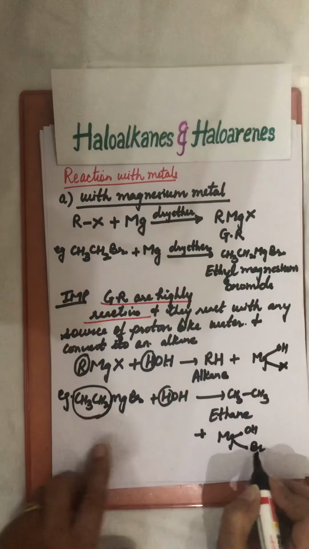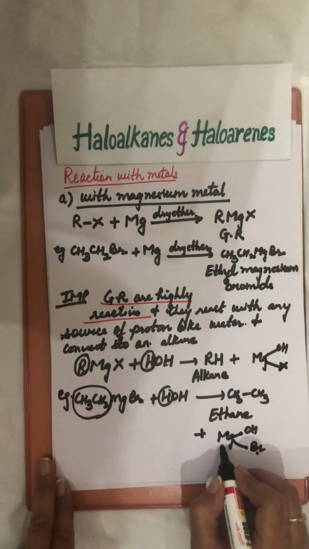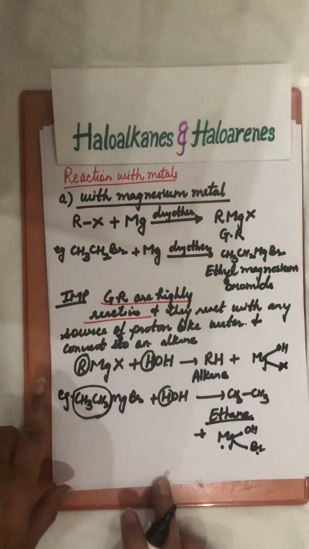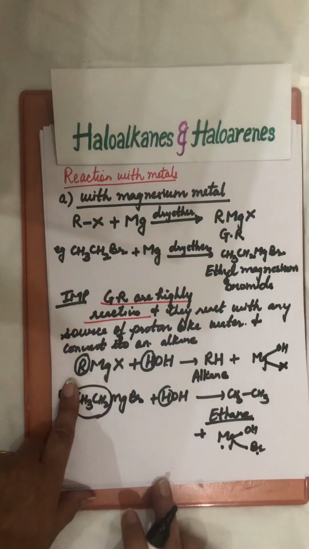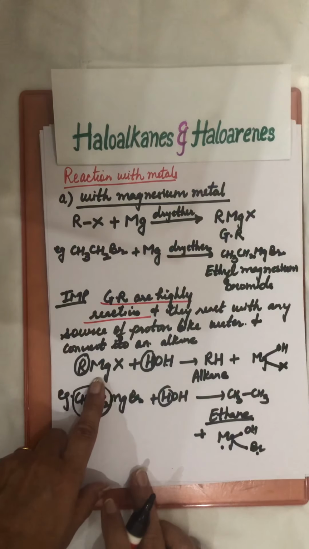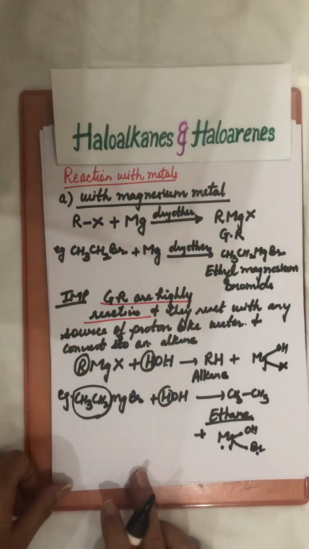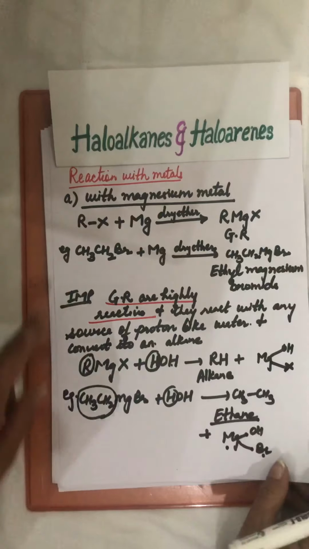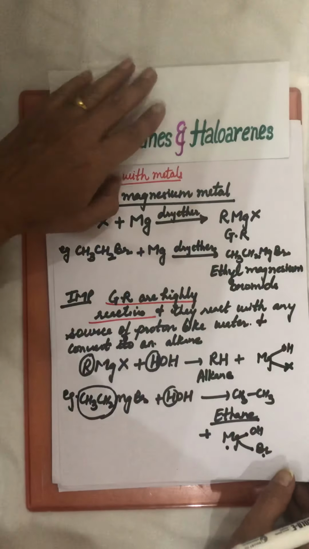Both OH and Br link to the magnesium metal here. So we are getting an alkane if the Grignard reagent prepared comes in contact with water. So if we want the Grignard reagent to stay like this, then we have to do the reaction in presence of dry ether.